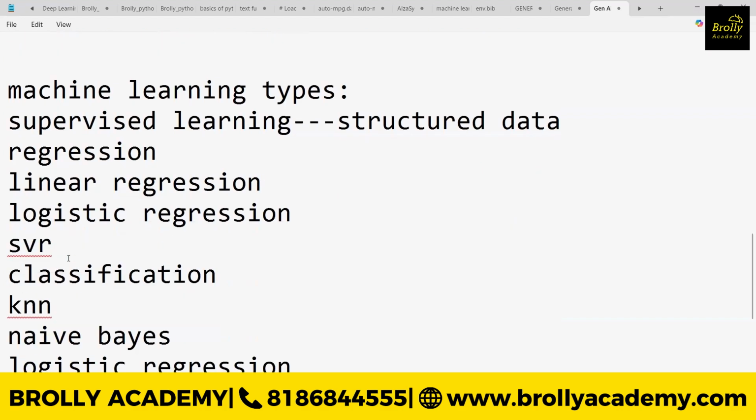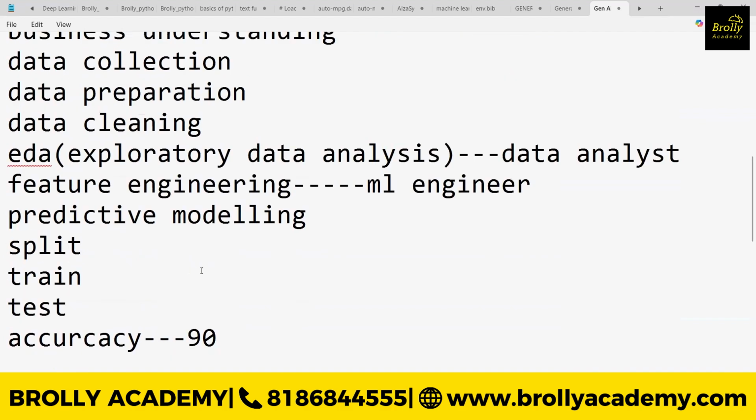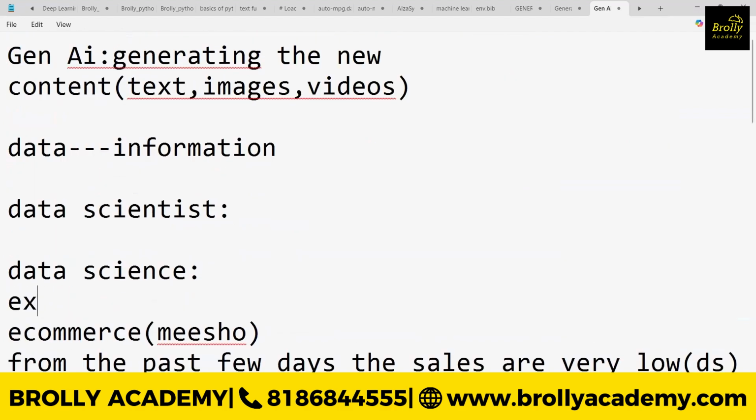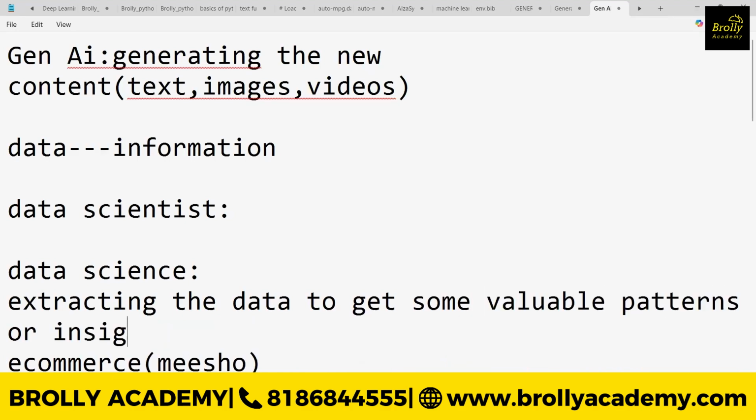So this is all about data science. Now we can understand what exactly data science is. It is nothing but extracting the data to get some valuable patterns or insights for BP, in the sense business problem. We are having the data, we are extracting the data so that we can find some patterns or some kind of insights for the business problem.